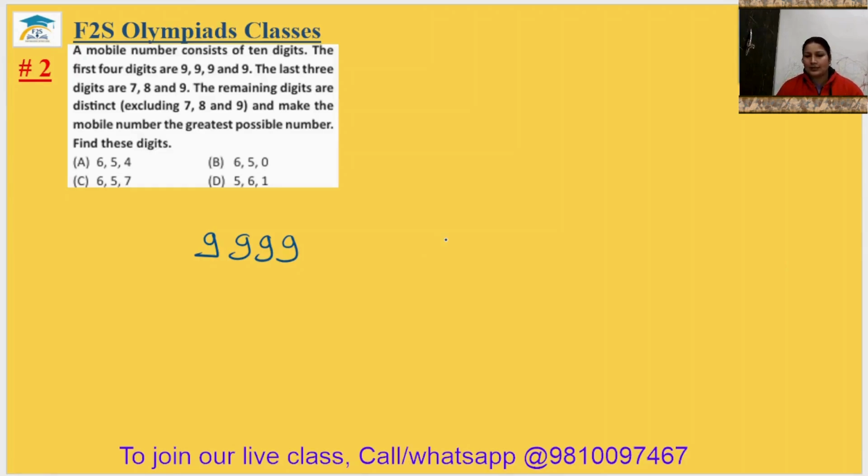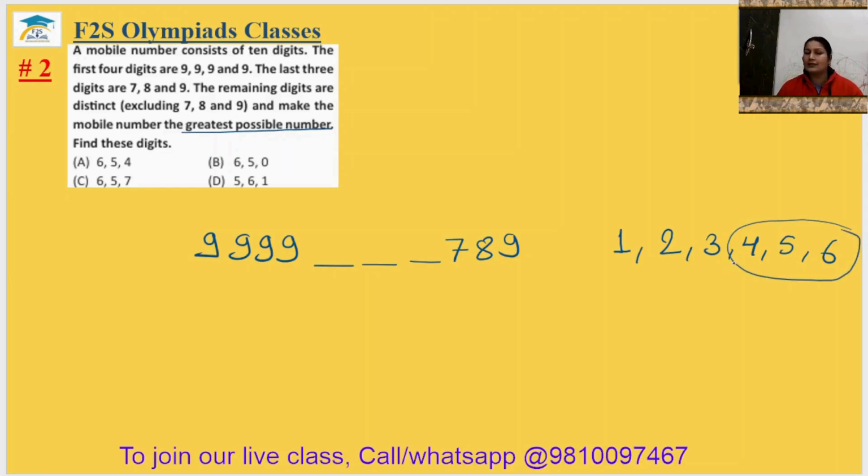And the last 3 digits are 7, 8, 9. Since the mobile number is of 10 digits, there are 3 vacant places. And what are the digits left? 1, 2, 3, 4, 5 and 6. But we need to make it the greatest possible number. To make it the greatest possible number, we will write the greatest digits left. So it will be 6, 5, 4. It is in option number A. The second answer will be option A.